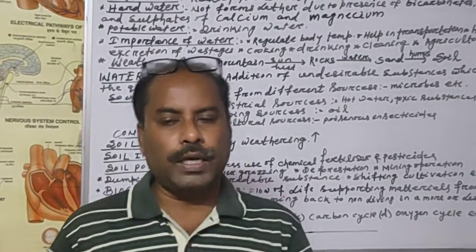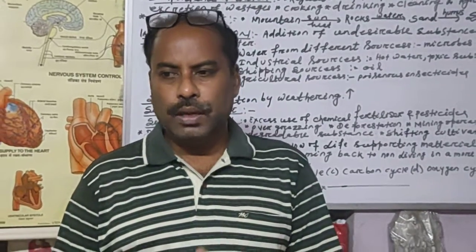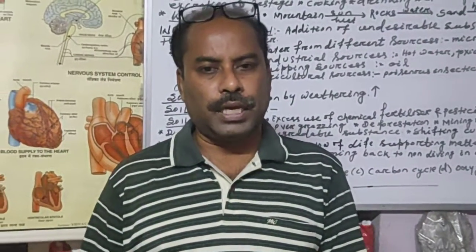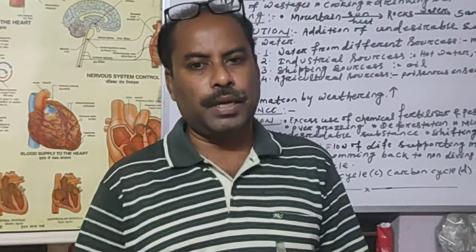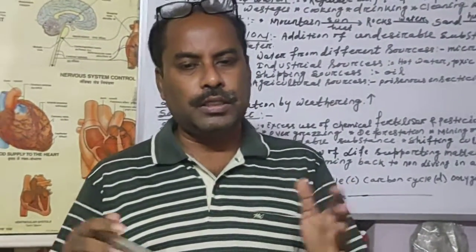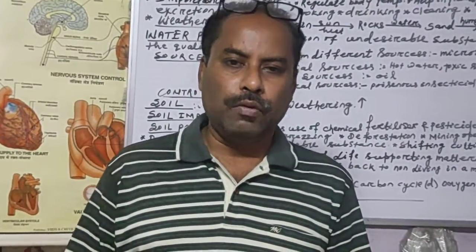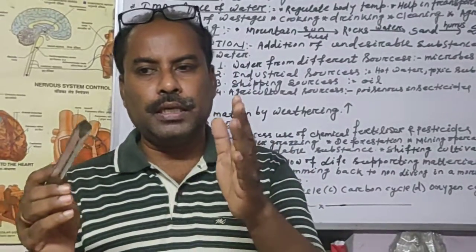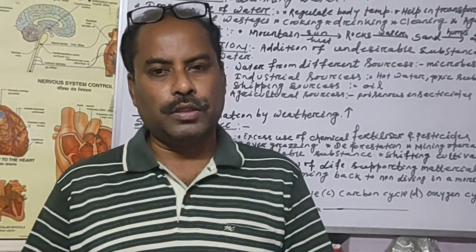Now we will see how water is polluted, because we are now facing a lot of problems with our water. Everywhere you will see, in Dimapur also there is a scarcity of water. People are rushing to the Gurudwara water supply. There you will see the rush most of the time. People from a long distance are coming to carry the water. Why? Because of shortage of water. In Dimapur there is a shortage of water, because whatever water is available is also polluted. We cannot use it. The water in the river Dhansiri is over polluted. No one can use this water because of the over pollution.